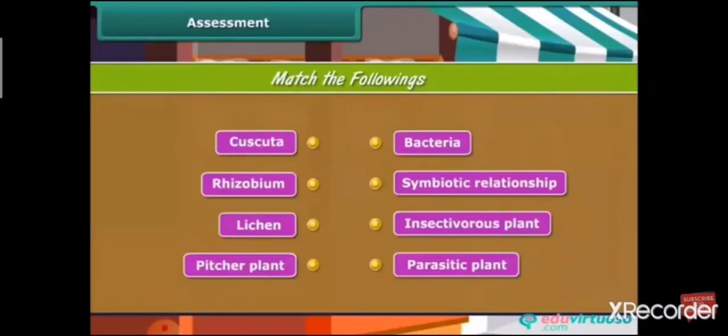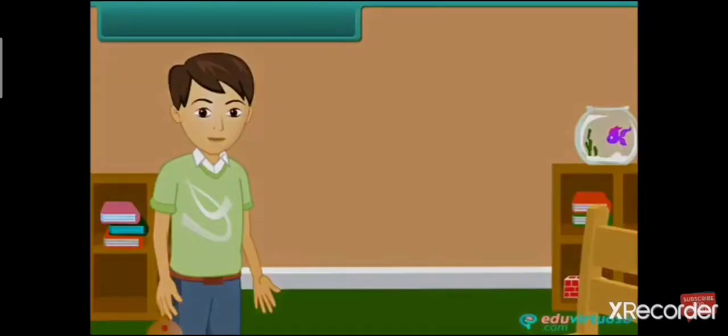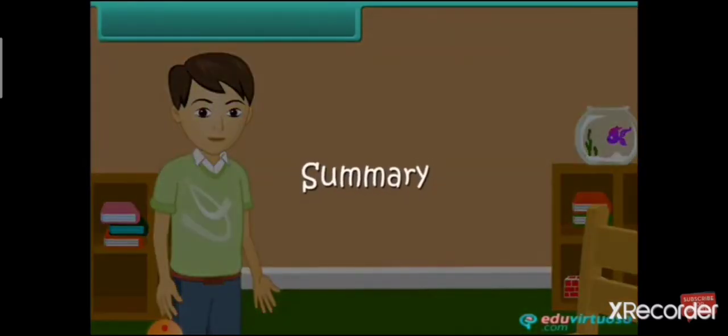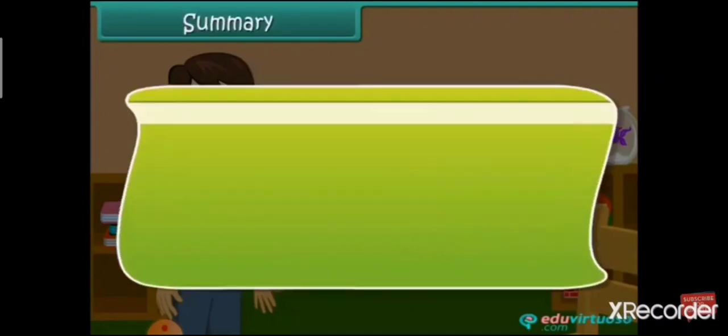Now, students, try to find out the correct answer from the given picture. That means you have to match the following words.